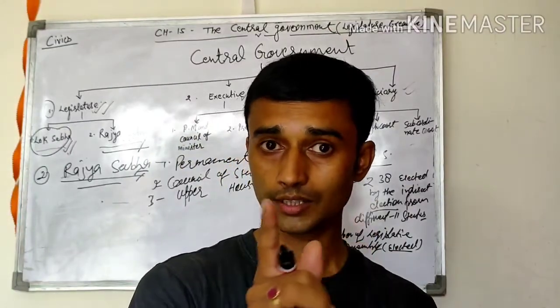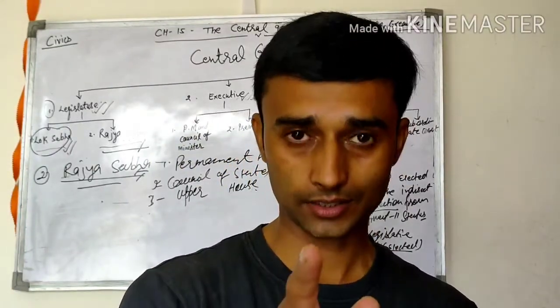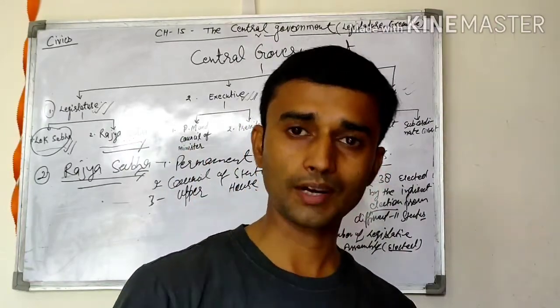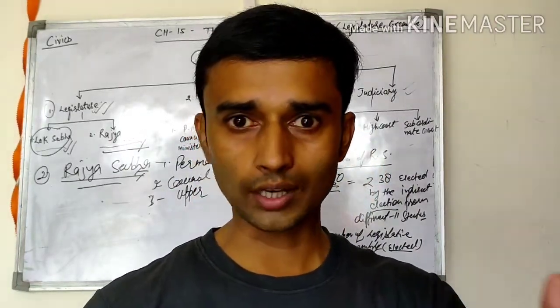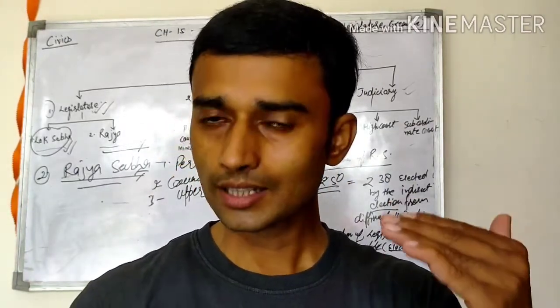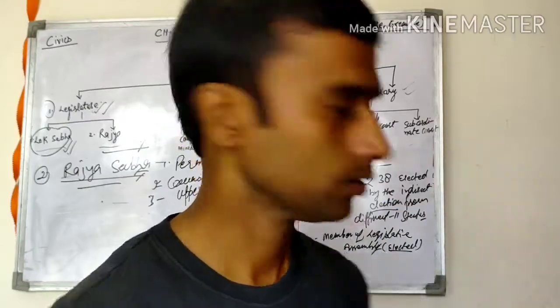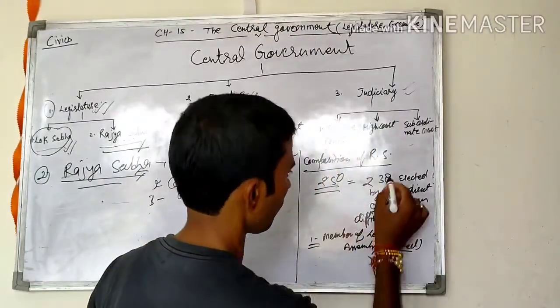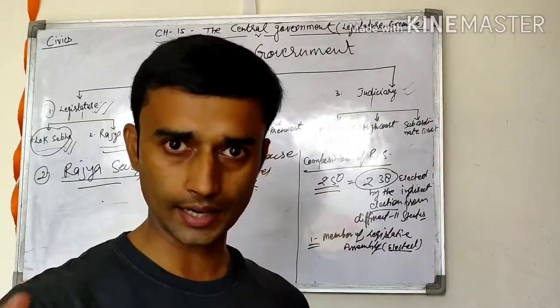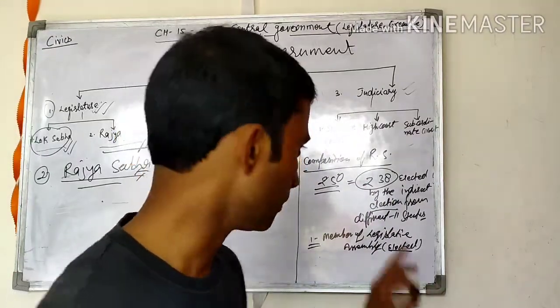Means the procedure of election is what? Indirect, not direct, like the Lok Sabha. The members of Rajya Sabha are elected through indirect election by the elected members of the Legislative Assembly. Okay, then 238 are elected through indirect election by the members of the Legislative Assembly. कितने बचे?